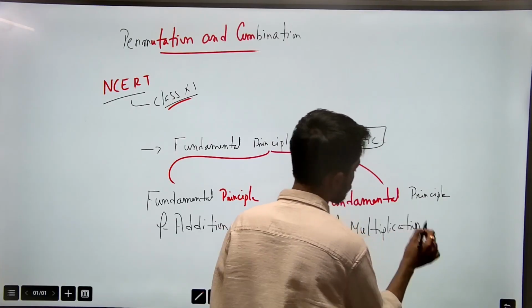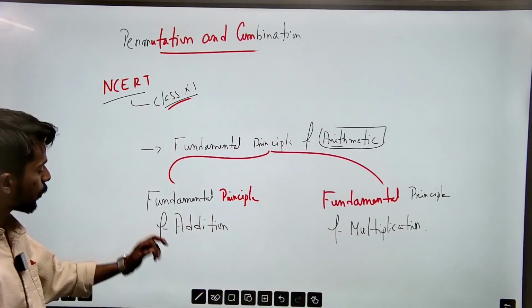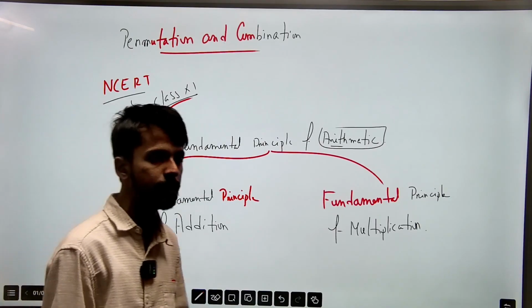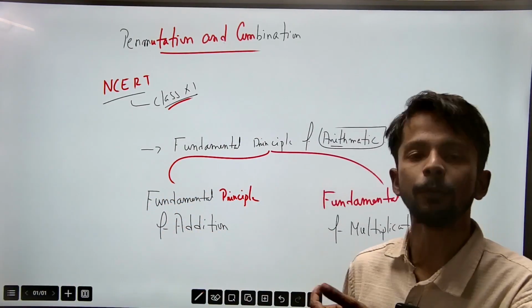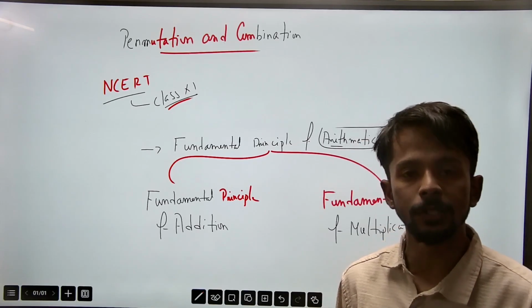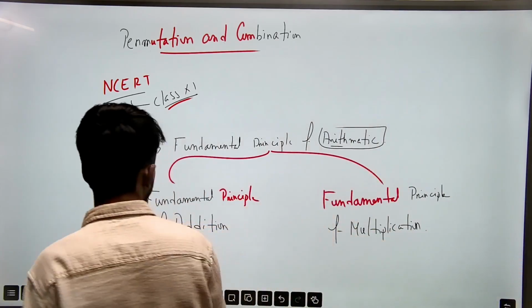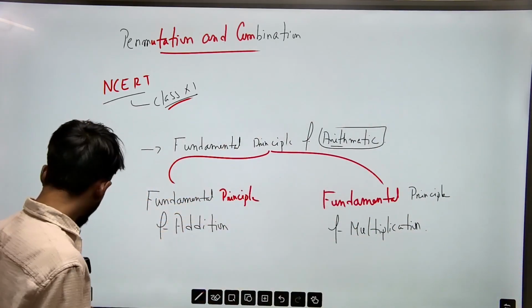These are the two cases we have to learn. Both of them are equally important when it comes to permutation and combination questions. Let's take an example to understand this whole scenario.